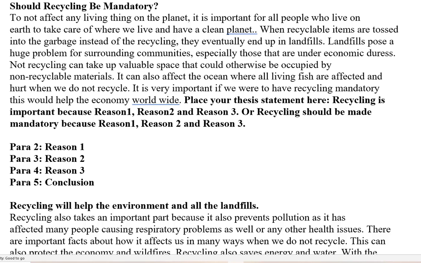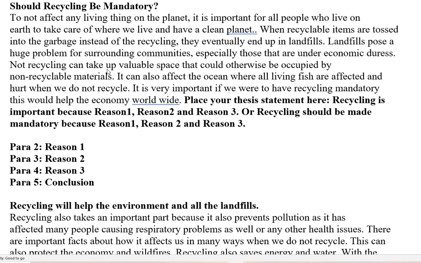When recyclable items are tossed into the garbage instead of the recycling bin, they eventually end up in landfills. Landfills pose a huge problem for surrounding communities, especially those that are under economic duress. Not recycling can take up valuable space that would otherwise be occupied by non-recyclable materials. Recycling can also affect, or not recycling, so here you used it, so it's unclear what you mean by it, can also affect the ocean, where all living fish are affected and hurt when we do not recycle.